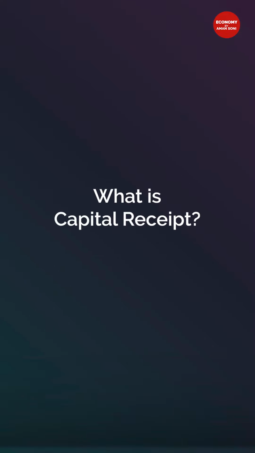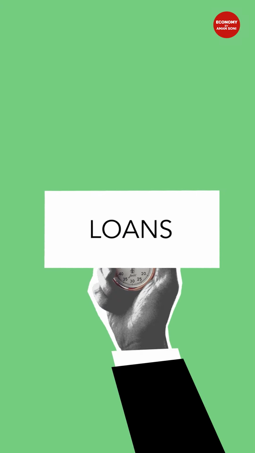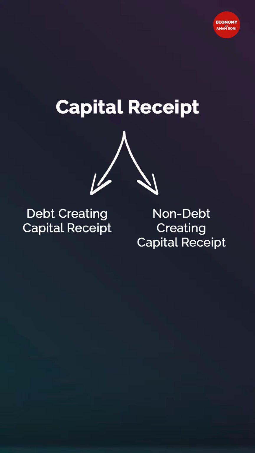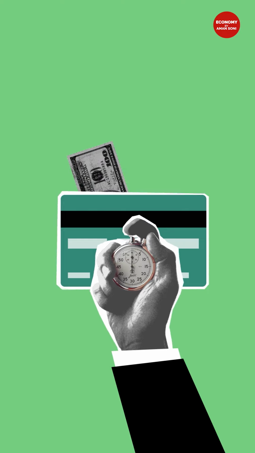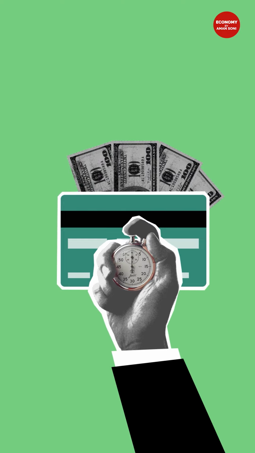What is capital receipt? Capital receipt is that which either creates liability or reduces the asset. So if the government is taking a loan, it's a capital receipt. Similarly, corporate capital receipts are of two types: debt creating capital receipts and non-debt creating capital receipts. Debt creating capital receipts are to be returned, which creates liability. Non-debt creating capital receipts are not to be returned.